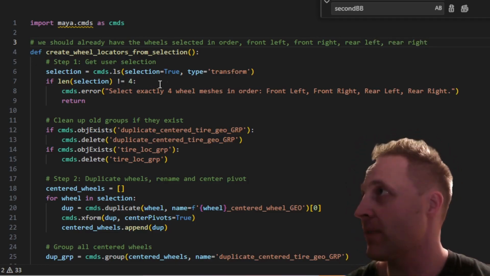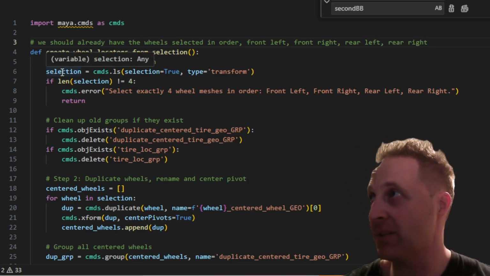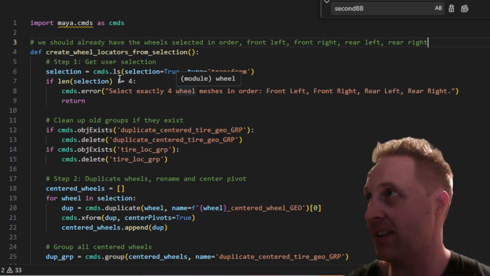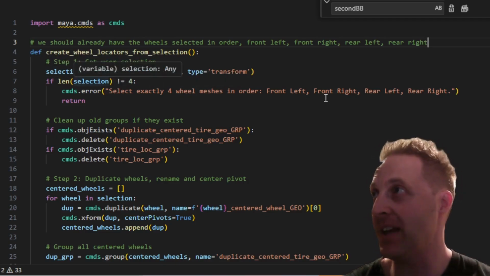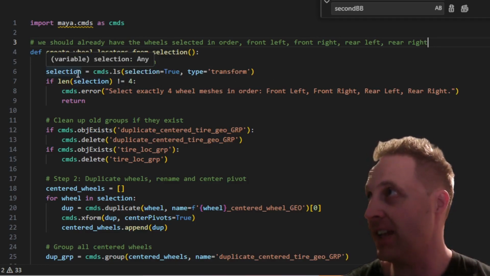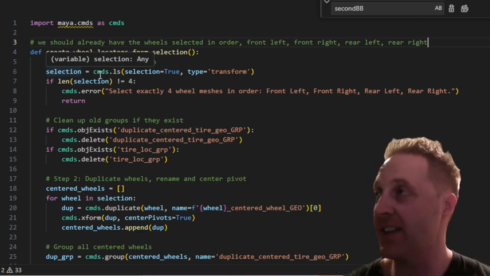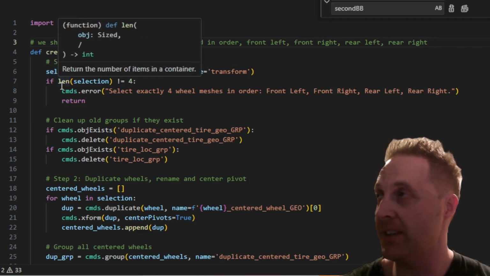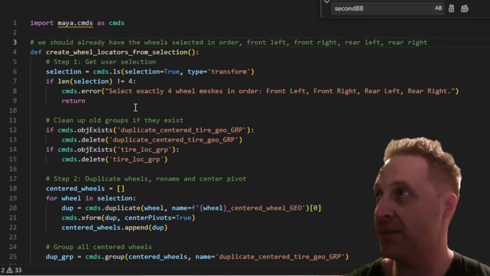Okay, so we get the selection. We store it in this variable selection using the list command. So we go cmds.ls, selection equal true, type equal transform. Okay, so then we have stored inside our selection list the names of the 4 tire geo transforms.